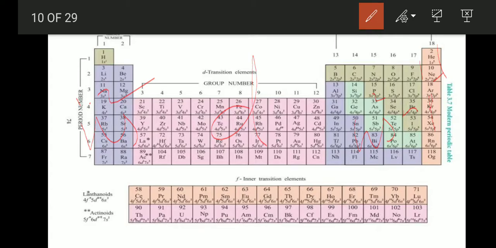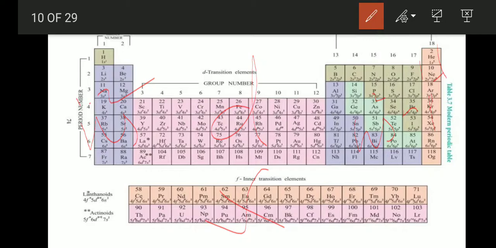These elements have high melting points and are good conductors of heat and electricity. And another one, f-block elements: lanthanides and actinides. The lanthanides and the actinides are called f-block elements.